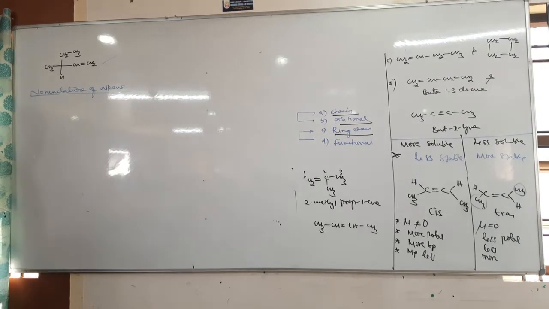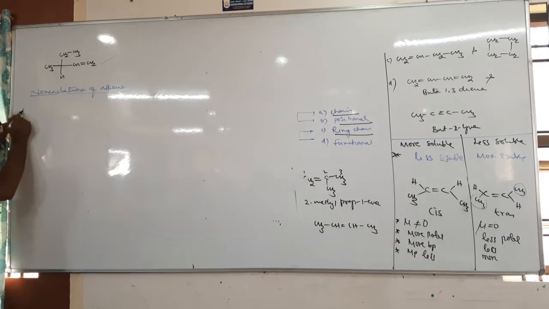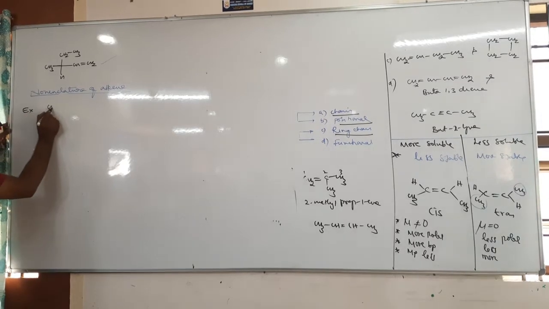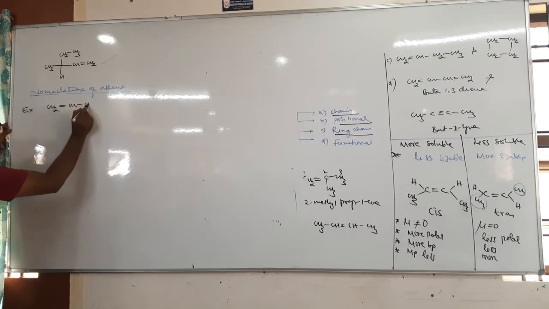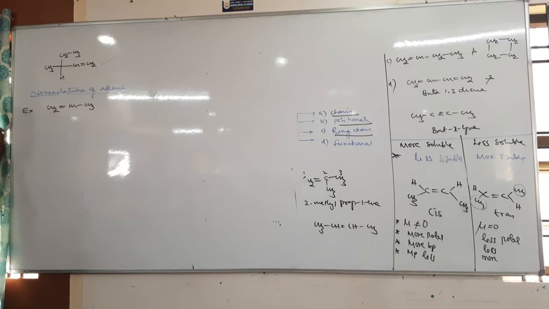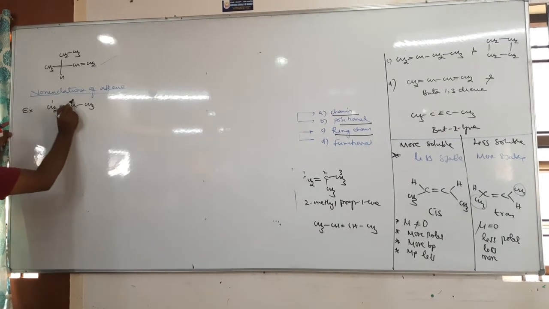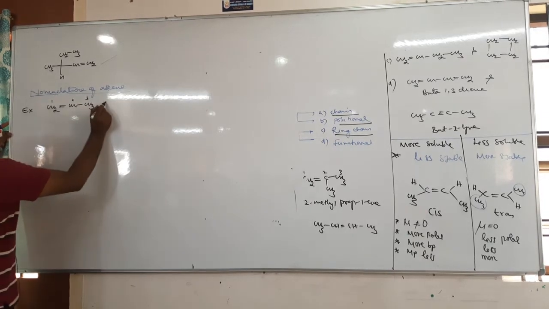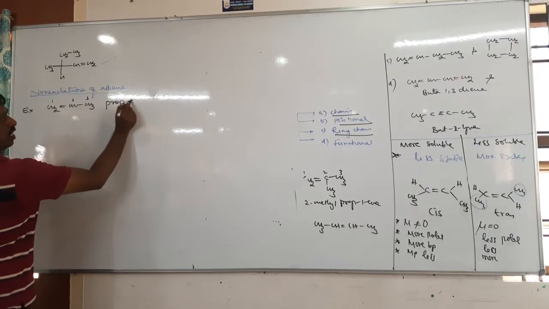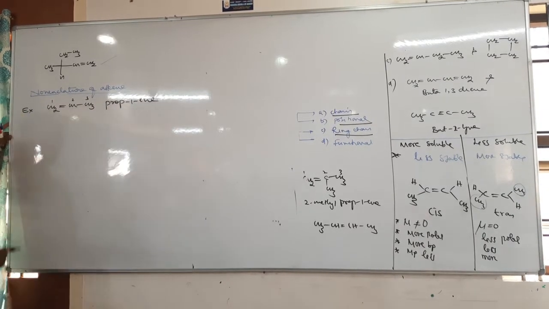CH2 double bond CH CH3. Tell me, numbering should start from the double bond, 1 2 3. It is prop, which is prop-1-ene.